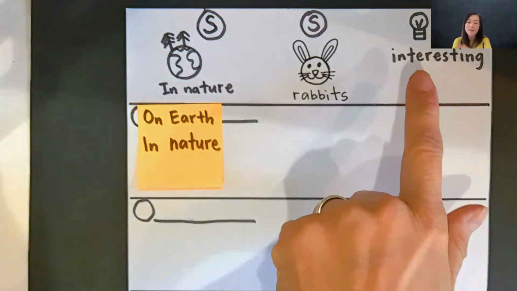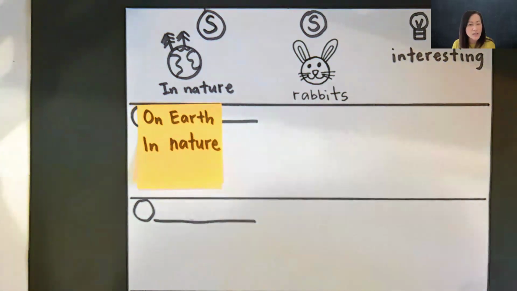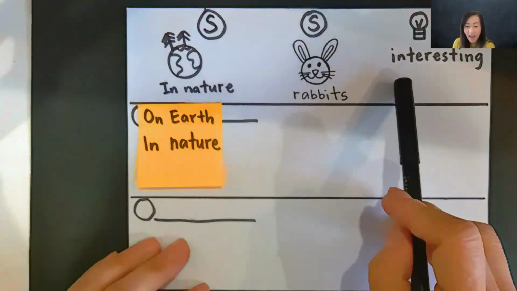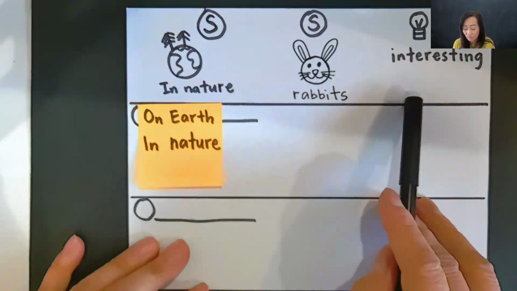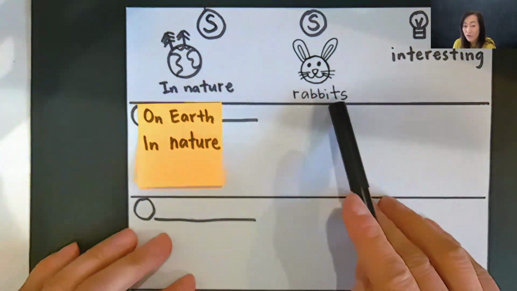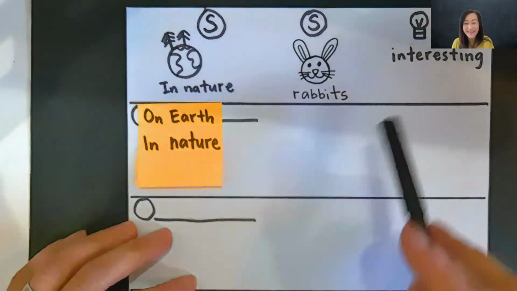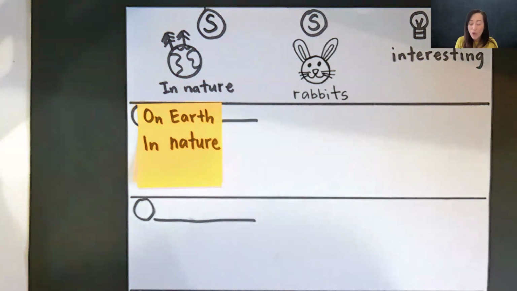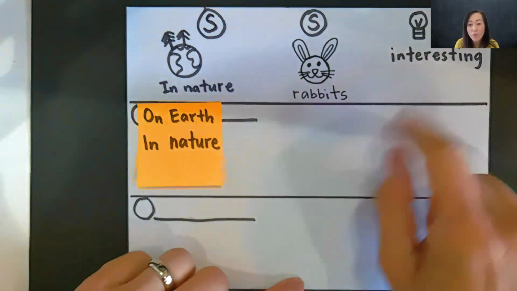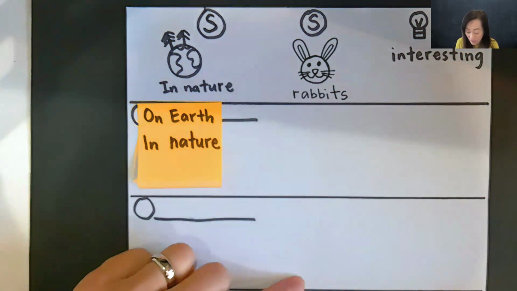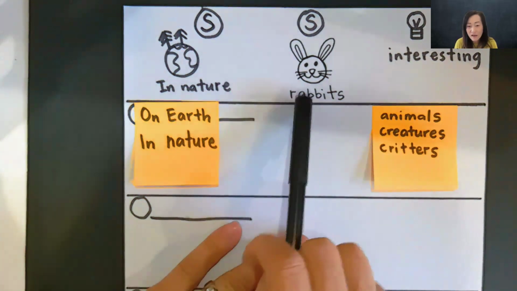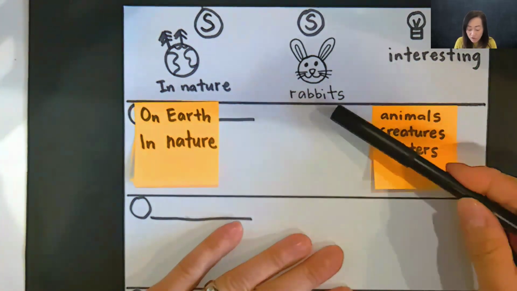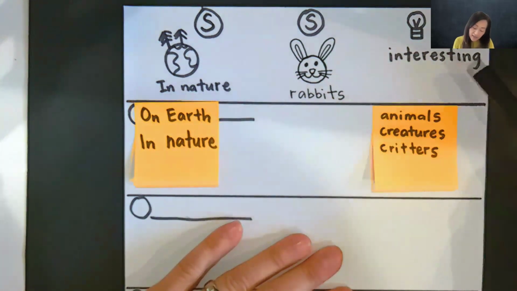I want to add, maybe I want to add something else. Well, interesting what? Interesting animal? Interesting creature? Rabbits are interesting animals. Rabbits are interesting creatures. I like that. Rabbits are interesting critters. That's another word, critters. All right. So you can also choose one, whatever you want to use right there. Okay, here's the three that I just said. In nature, rabbits are interesting animals, are interesting creatures, interesting critters.